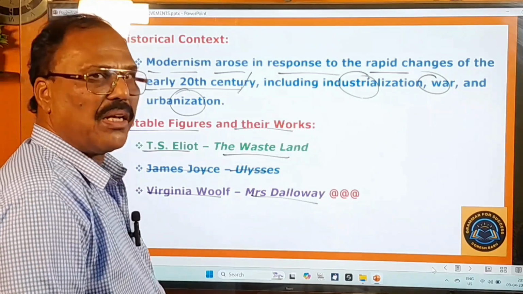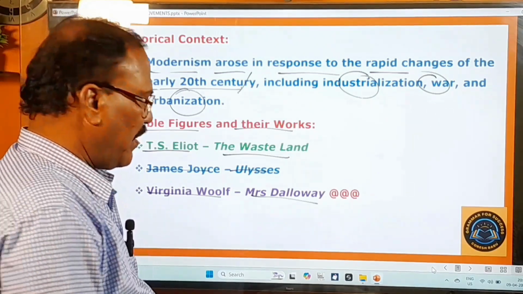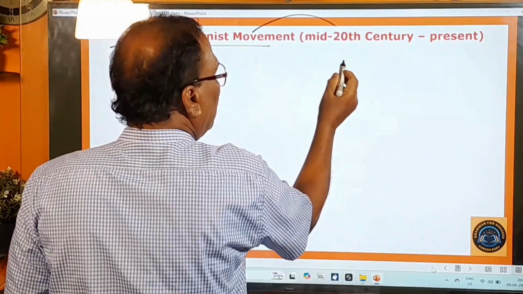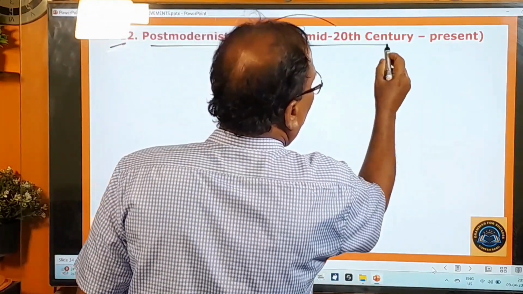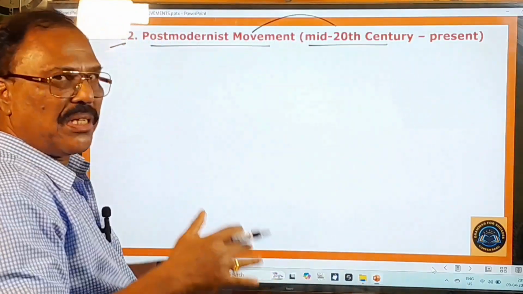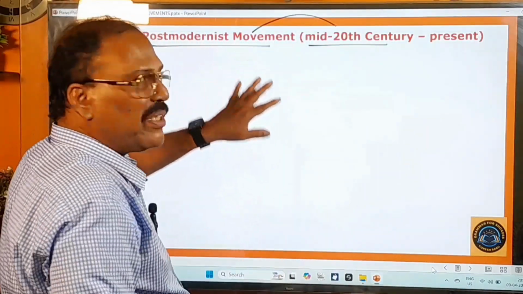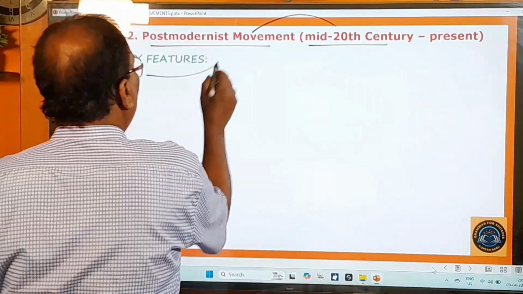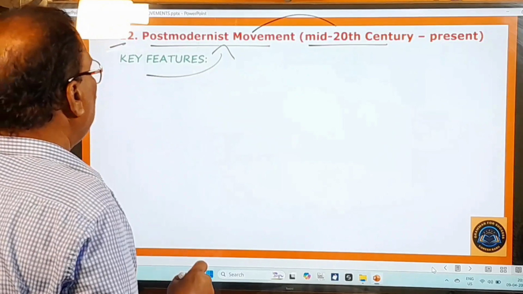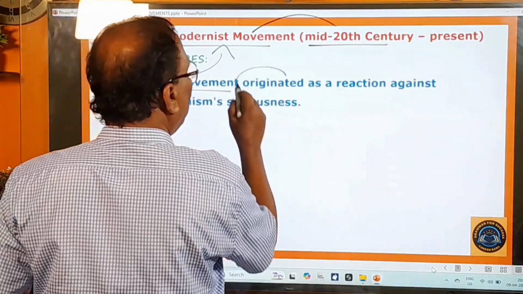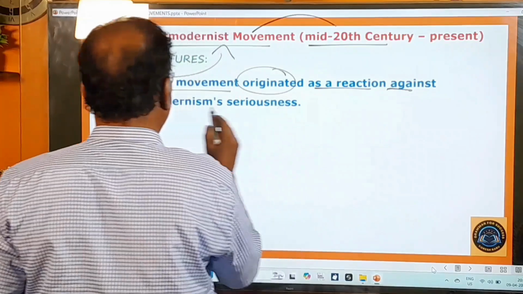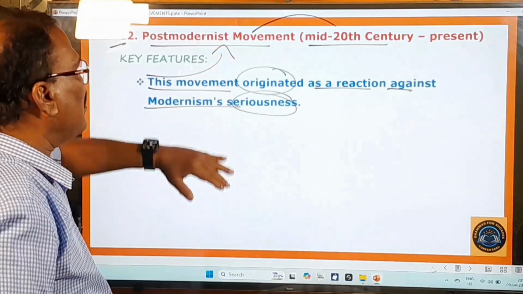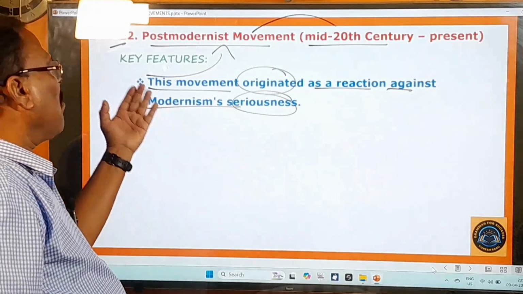Now let's move on to learn about the next important literary movement. So the 12th one, the postmodernist movement, and this movement has existed since the mid 20th century till date. Even today this postmodernist movement is in existence. And here, what are the key features of this postmodernist movement? Pay attention, this movement emerged as a reaction against modernism's seriousness. So this postmodernist movement came into existence as a reaction against the modernist movement.